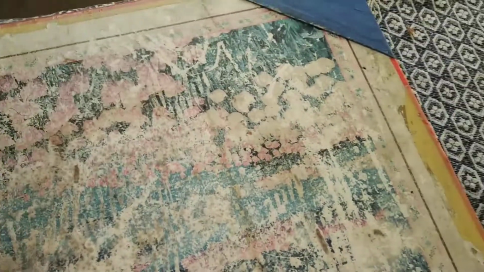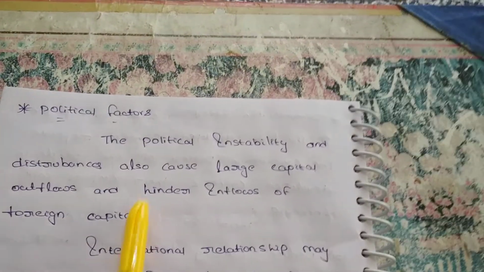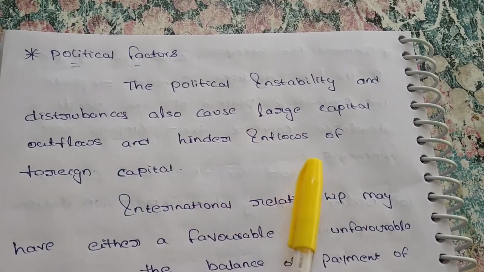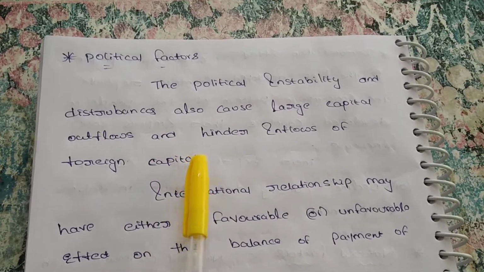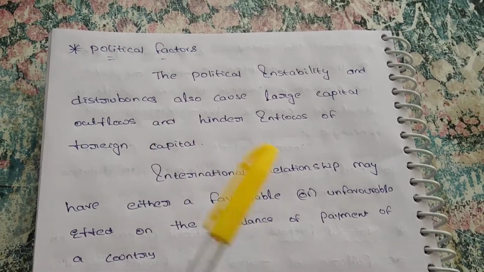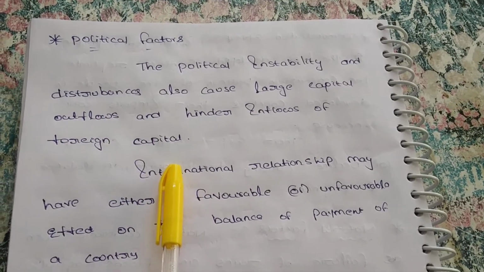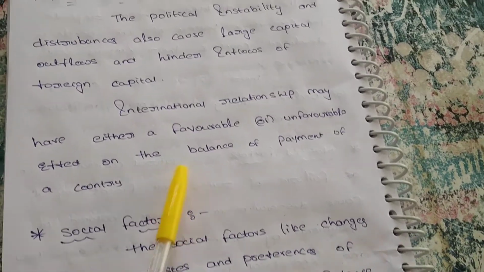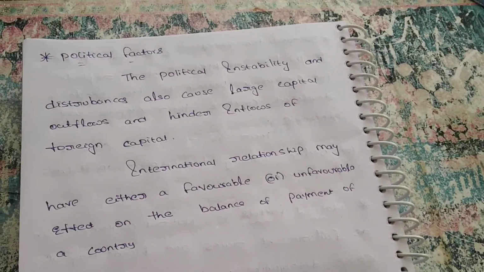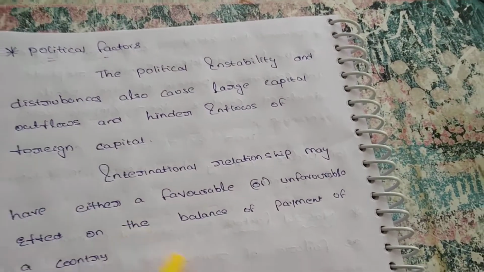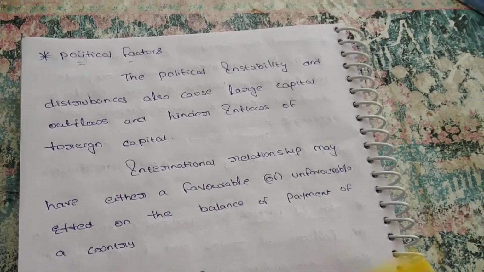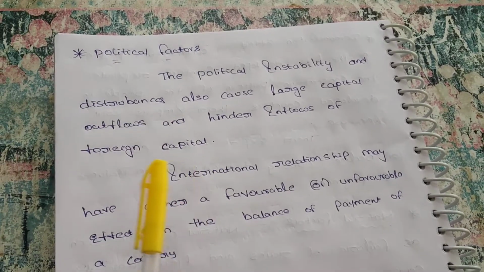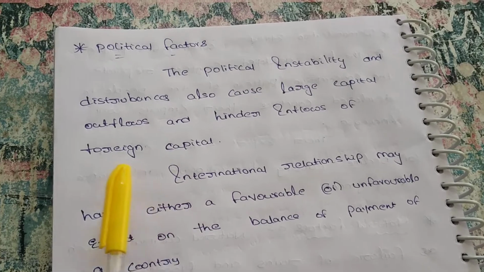And next, political factors. Political instability and disturbances can also cause large capital outflow and hinder inflows of foreign capital. There is a small inflow and a large outflow. International relationships may have either a favorable or unfavorable effect on the balance of payments of a country. If we are receiving more money from foreign countries than we are paying, we can say it is a favorable condition. But if we are receiving less and paying more, there is an unfavorable condition. Political instability and disturbance also cause large capital outflow.